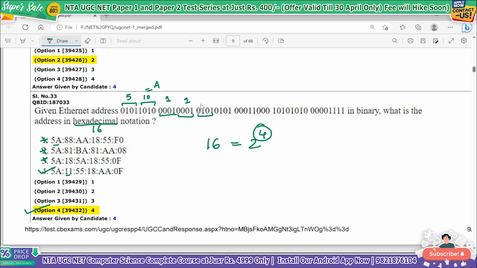8 4 2 1, that is again 5, and this again 8 4 2 1, 5. Then this one is 1, and this one is 8, correct. This one is 8 4 2 1, that is 10, so it will be A, and this is 8 4 2 1, again that is A. Then this one is 0, and this one is 15, and 15 in hexadecimal is F. So it will be 5A 1 1 5 5 1 8 A 0 F. That is option number 4.